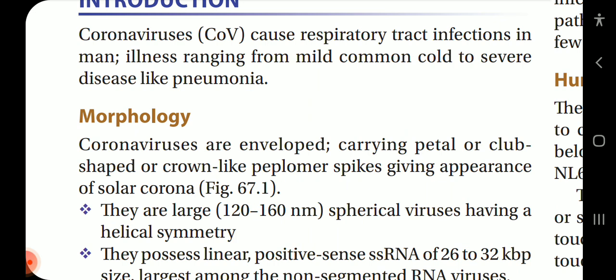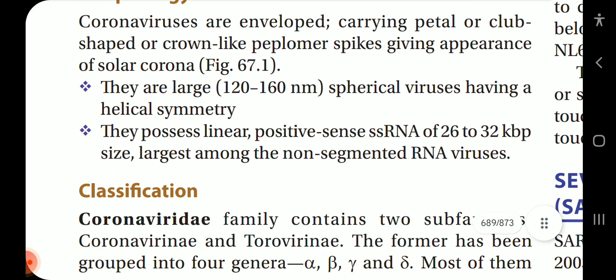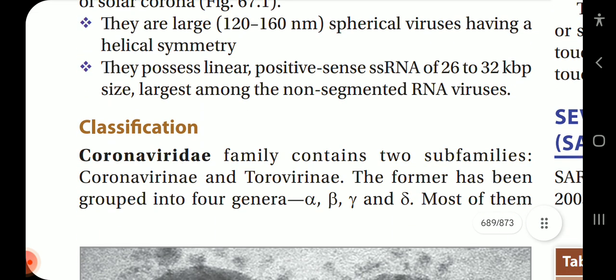Introduction. Coronavirus causes respiratory tract infection in man, with illnesses ranging from mild common cold to severe disease like pneumonia. Morphology. Coronaviruses are enveloped, carrying petal or club-shaped or crown-like peplomer spikes, giving the appearance of a solar corona. They are large, 120 to 160 nanometers, spherical viruses having a helical symmetry. They possess linear positive-sense ssRNA of 26 to 32 kilobase pairs in size, largest among the non-segmented RNA viruses.